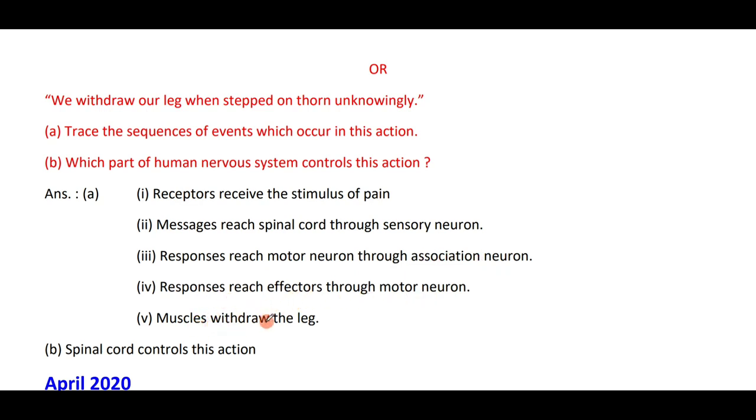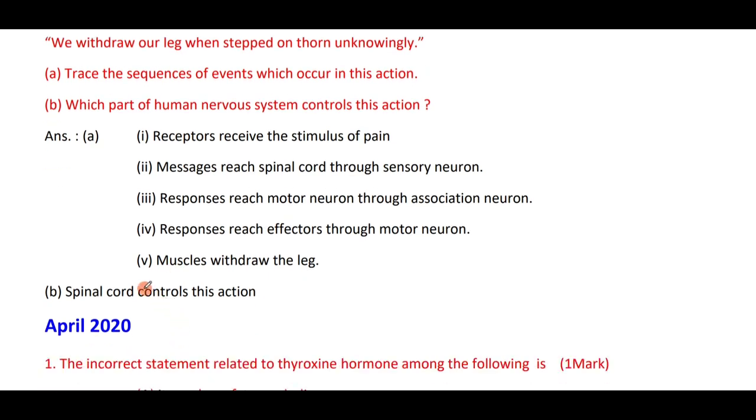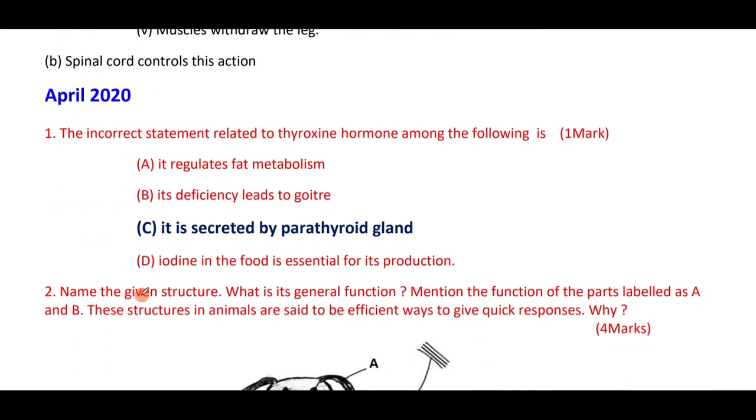Muscles withdraw the leg. So these events take place in the spinal cord without the involvement of the brain. That is called reflex action. The pathway involved in the reflex action is called the reflex arc. The spinal cord is responsible for this action.